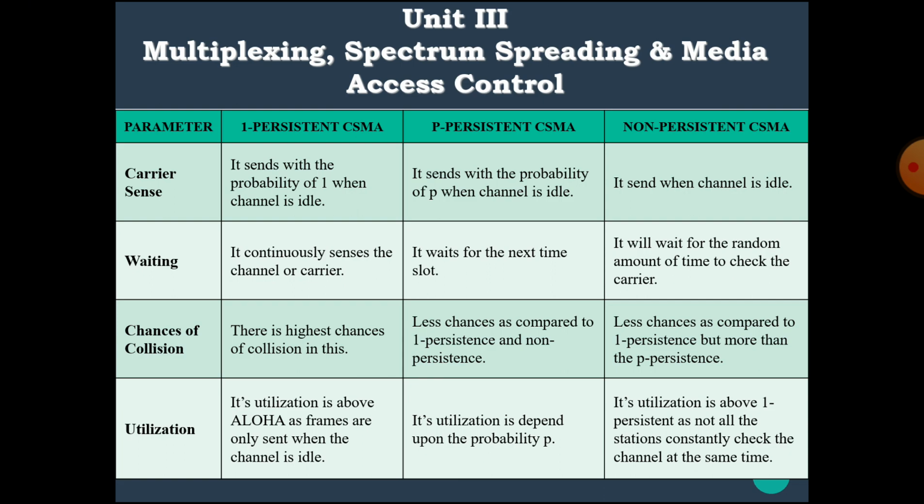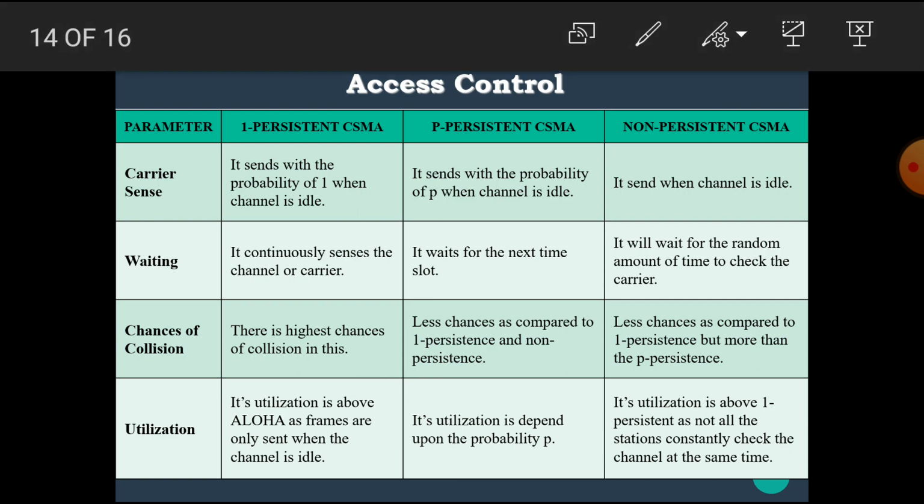I hope you all understand the three types of CSMA. Let's see the basic differences between them. The first column is for the parameter, the second is one persistent CSMA, the third is P persistent CSMA, and the fourth is non persistent CSMA. The first parameter is carrier sense. In one persistent CSMA, it sends with the probability of 1 when the channel is idle.